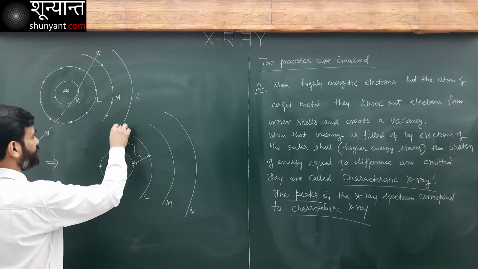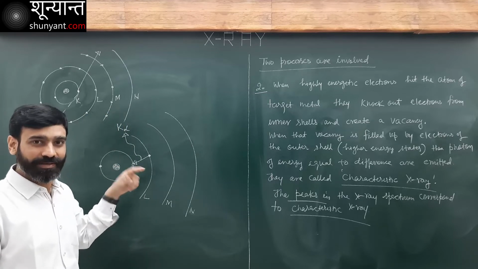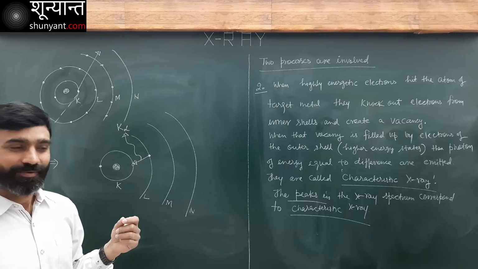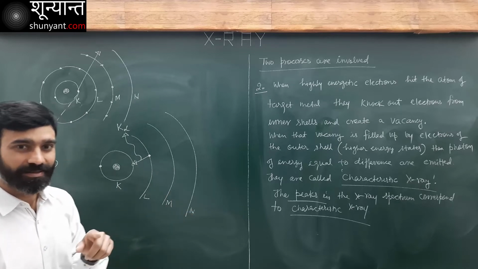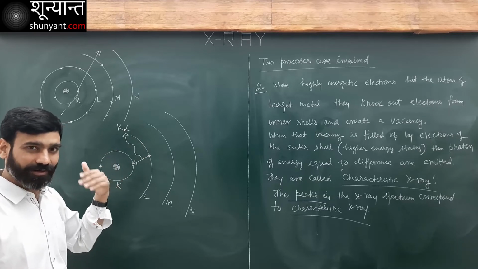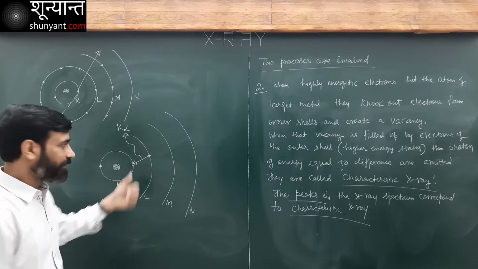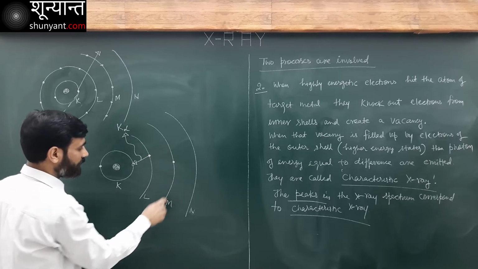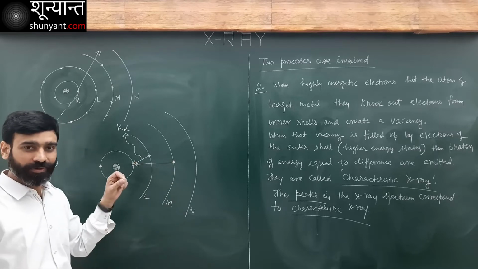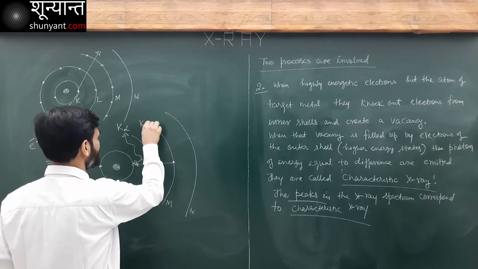This is called K alpha. So if the vacancy in K shell is filled up by an L shell electron, a photon is emitted. We call it an X-ray. That photon is known as K alpha: K alpha radiation, K alpha photon, K alpha X-ray. Now if the same vacancy in K shell is filled up by an electron in the M shell here, then also a photon is emitted, and that will be known as K beta.